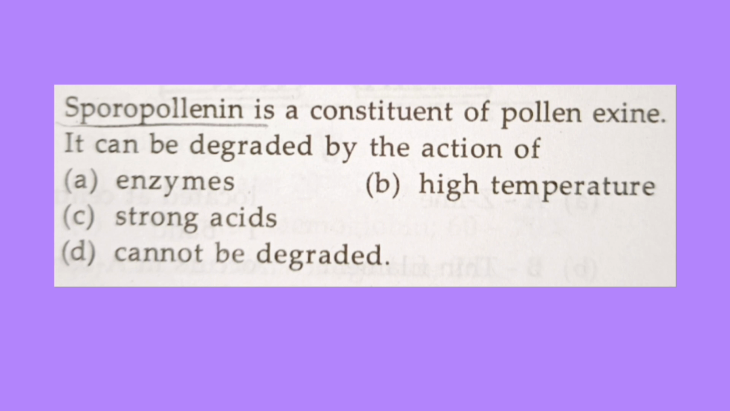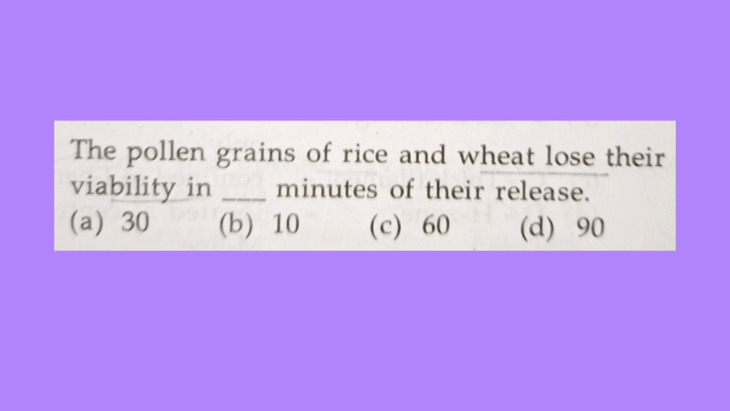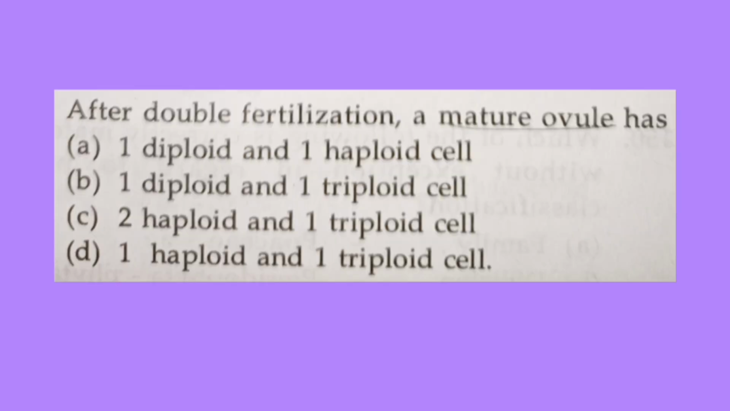And the next question is, sporopollenin is a constituent of a pollen wall. It can be degraded by the action of? So the correct answer is option D, that is cannot be degraded. And the next question is, the pollen grains of rice and wheat lose their viability in how many minutes of their release? So the correct answer is option A, that is 30 minutes. And after double fertilization, a mature ovule has? So the correct answer is option B, that is one diploid and one triploid cell.